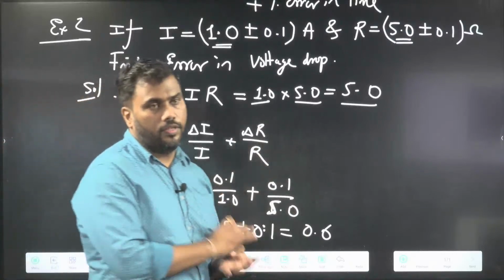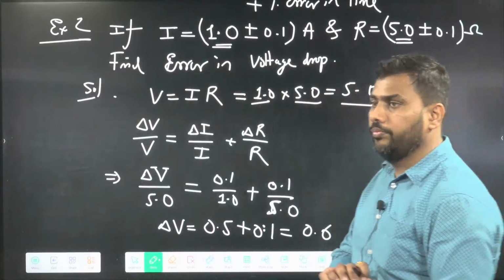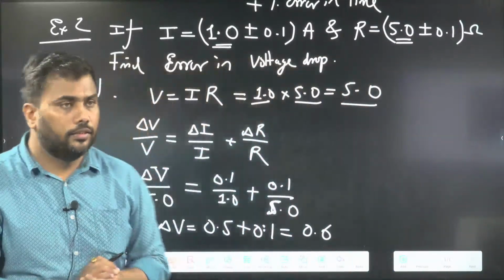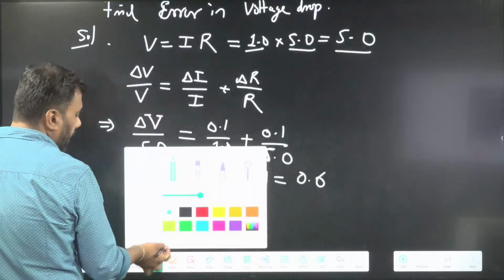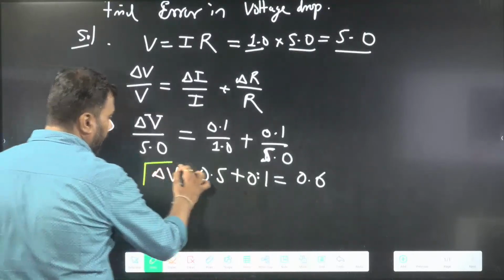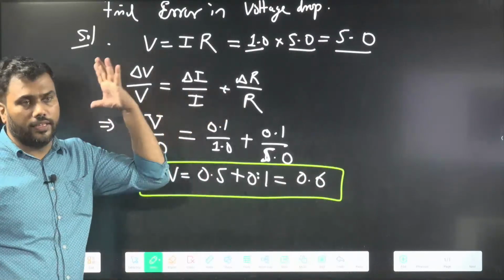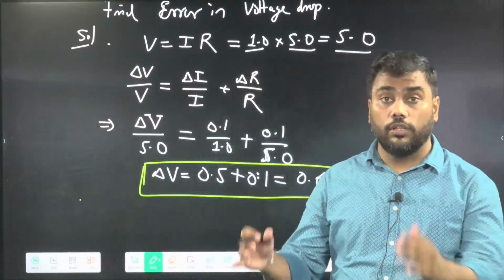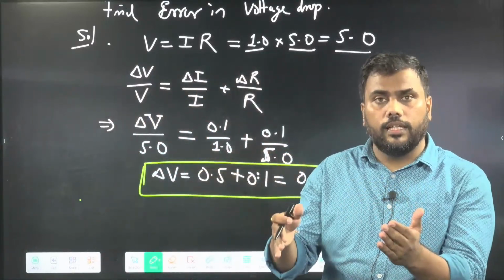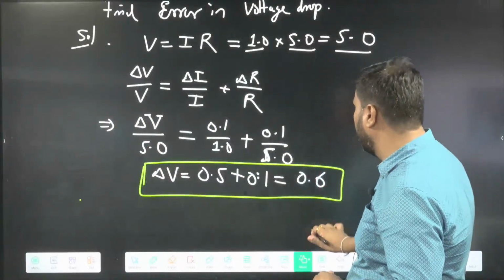0.6. Very good. Sumaraja, very good. Sham, very good. Okay, is this clear? So we need to find error in V in this question. I am asking error in V. Error in V is delta V. So delta V I am calculating using relative errors. So we have done some examples based on addition, multiplication, division, every operation which we can do.